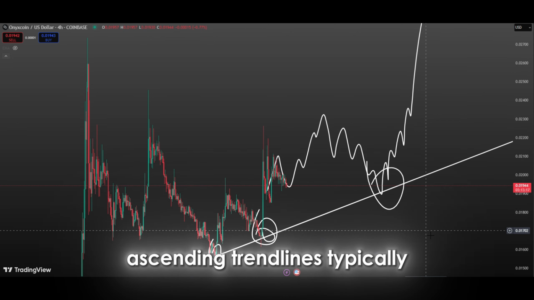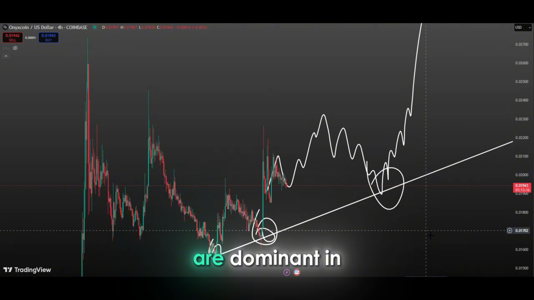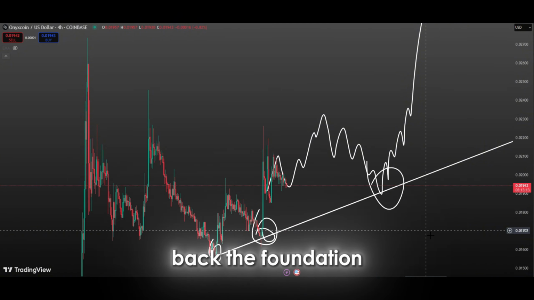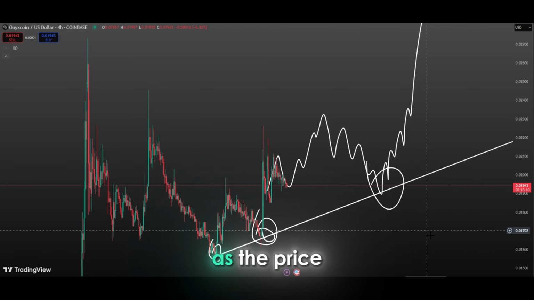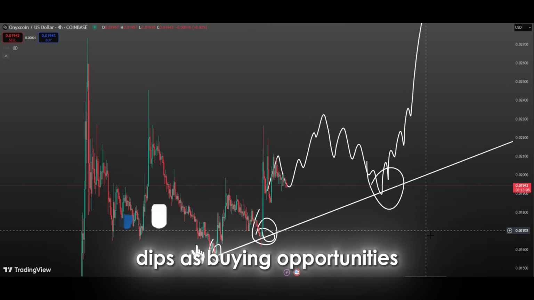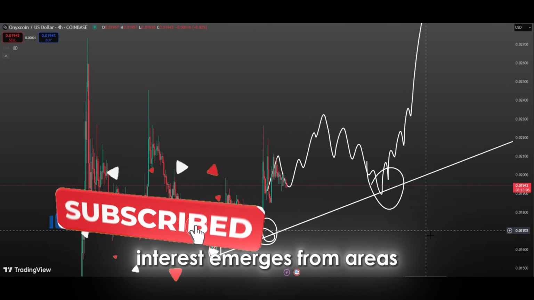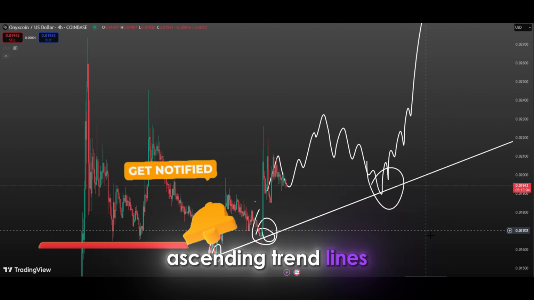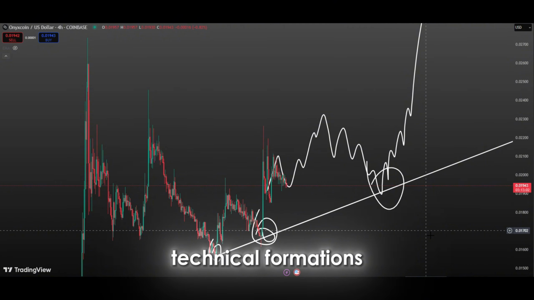Ascending trend lines typically indicate that buyers are dominant in the market and that prices are responding positively to every pullback. The foundation of such structures lies in market psychology. As the price pulls back periodically, investors view these dips as buying opportunities, and strong buying interest emerges from areas supported by the trend line. For this reason, ascending trend lines are not just technical formations but also reflect investors' confidence in the market.